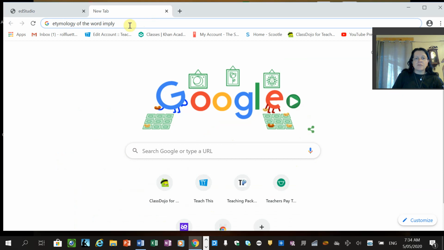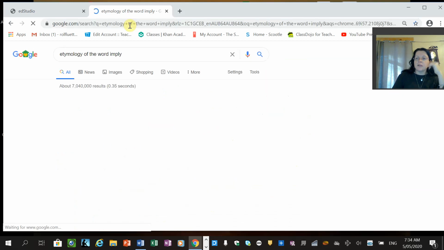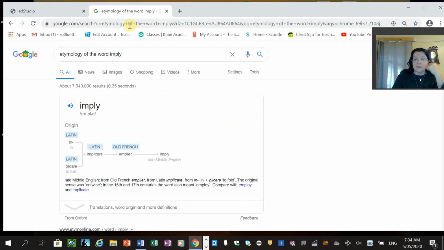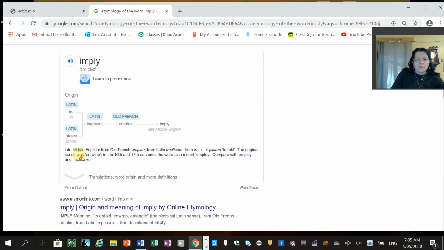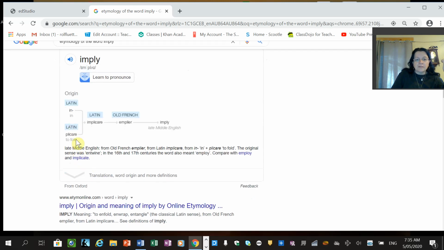So straight in first up, etymology of the word imply, and remember you can pause as we go if you need time to write things down. Imply. There is our IPA, nice and simple. It is Latin, and it was joined with two words, in and plecare, then it became implicare, then emplia, and then late Middle English is when it really took off as imply.